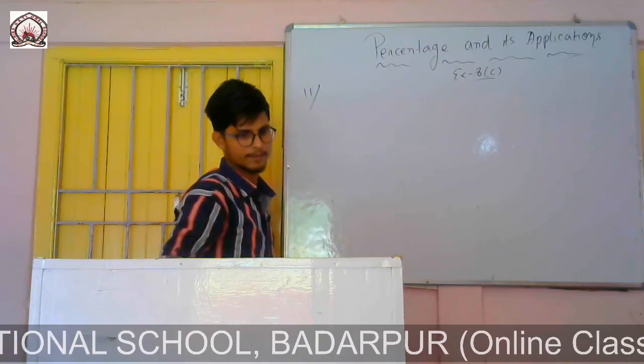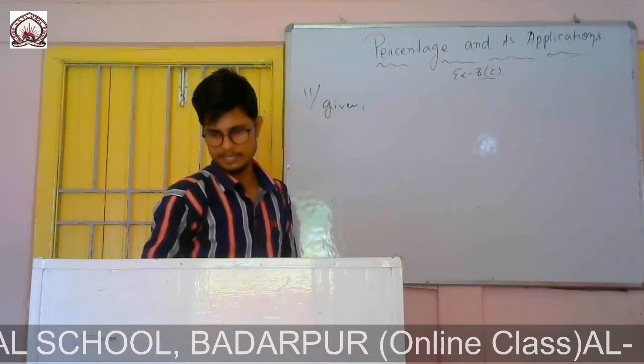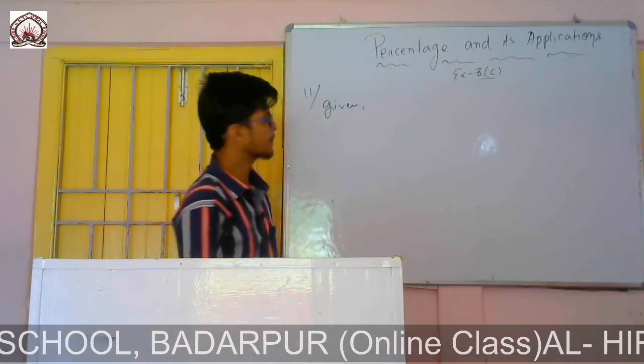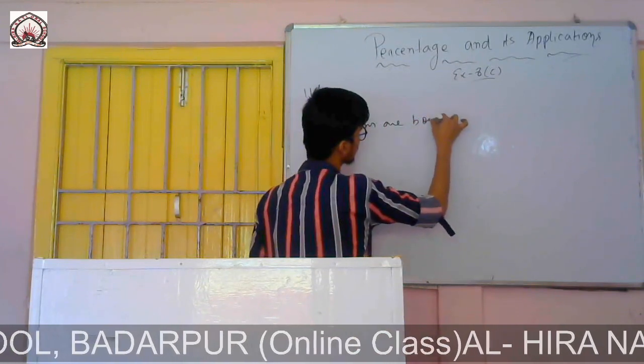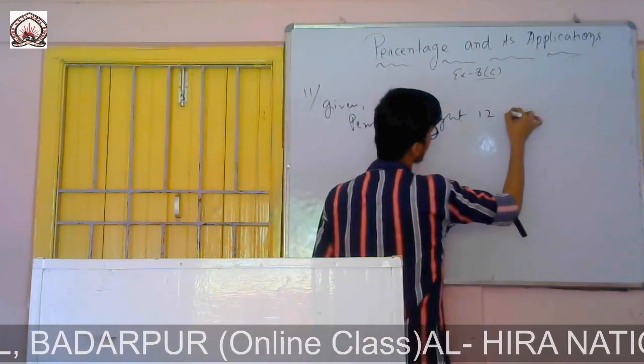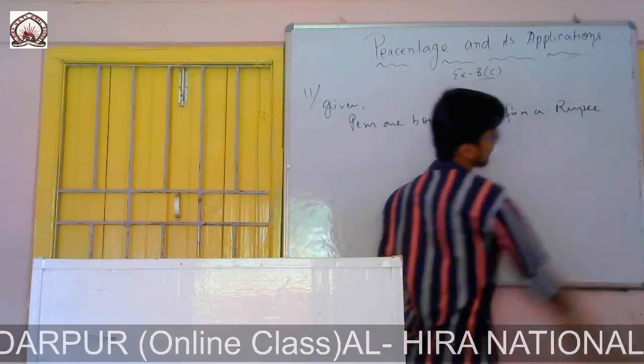Question number 11. Given: pens are bought at 12 for a rupee.